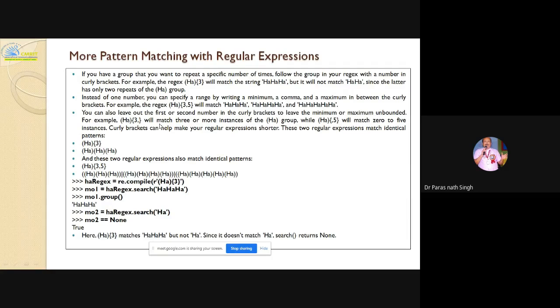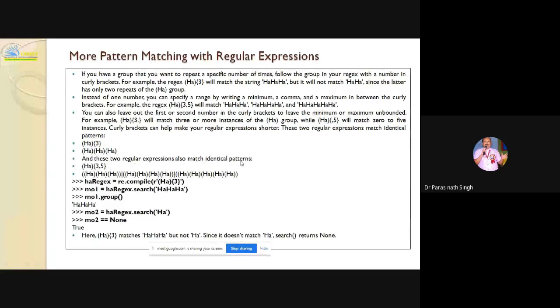You can also leave out the first or second number in curly brackets to leave the minimum or maximum unbounded. For example, ha{3,} will match 3 or more instances, but not less than 3. ha{,5} will match 0 to 5 instances. Like slicing, how many times will it occur? So 3 to 5 will match 3 instances of ha, 4 instances, or 5 instances. 3 comma means 3 or more instances. Comma 5 means 0 to 5 instances of ha.